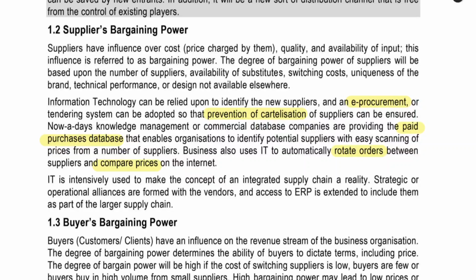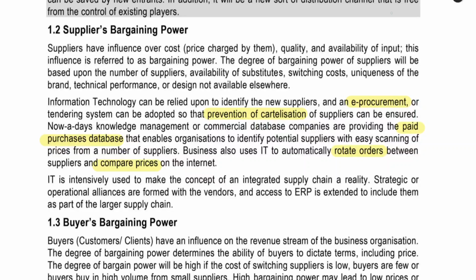First thing, you will be selecting the supplier based on e-tender. You will be sending an electronic invitation for tender. Suppliers will be submitting their quotation in the online application. After that, you can select the supplier based on the lowest quotation. And then e-purchasing. You will place the order through the software itself. E-payment. You will make the payment through online banking itself.